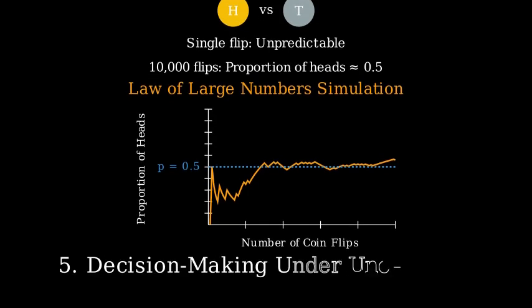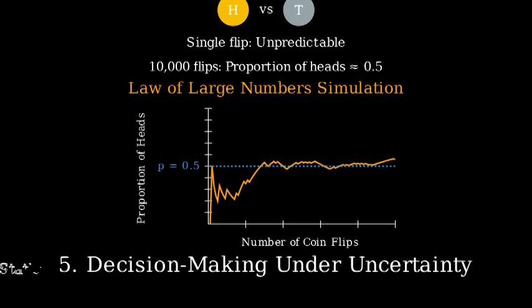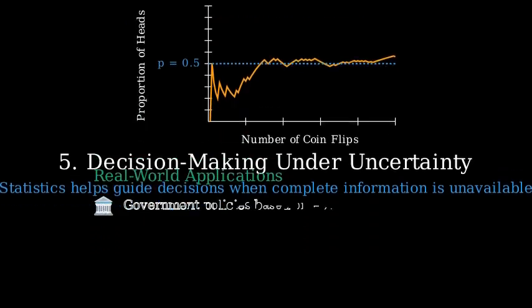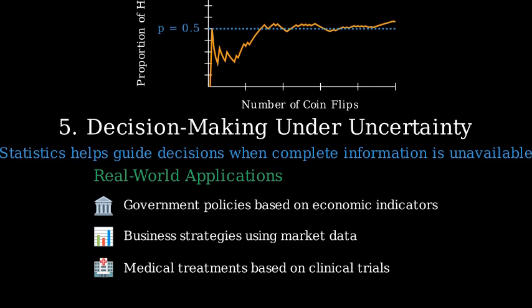In real-world scenarios, we often need to make decisions without complete information. Statistics provides tools that guide decision-making under uncertainty. Policymakers use unemployment rates and economic indicators to make fiscal decisions. Businesses analyze consumer data to predict market trends. Healthcare providers rely on clinical trial results to select treatments.